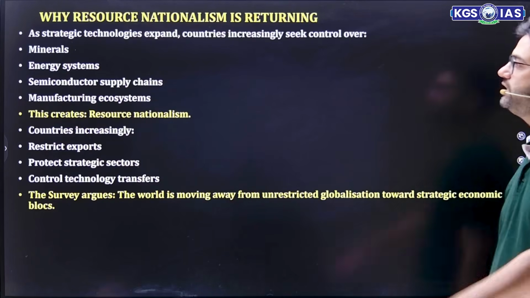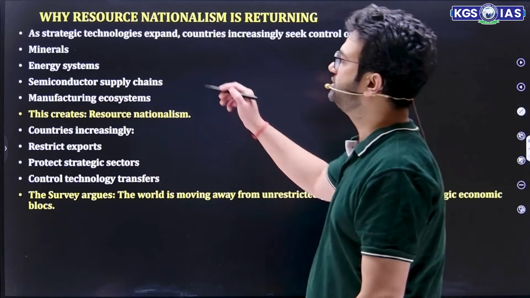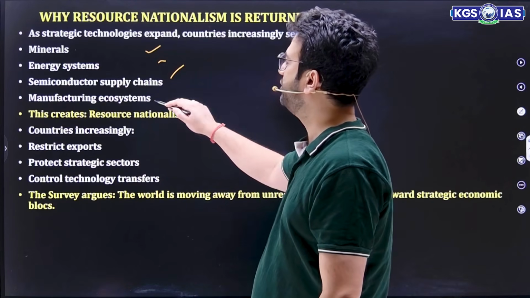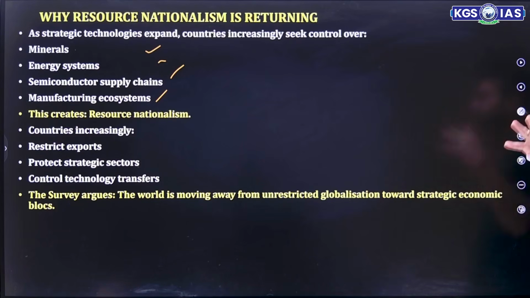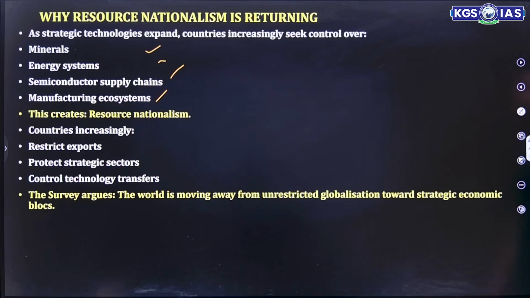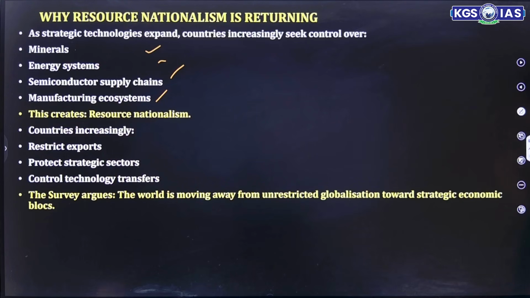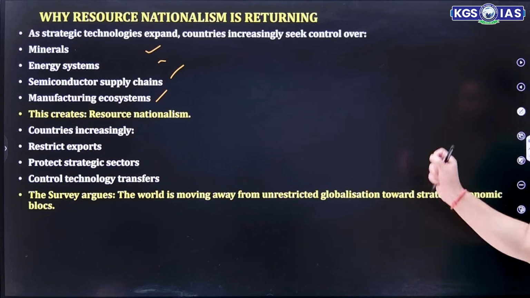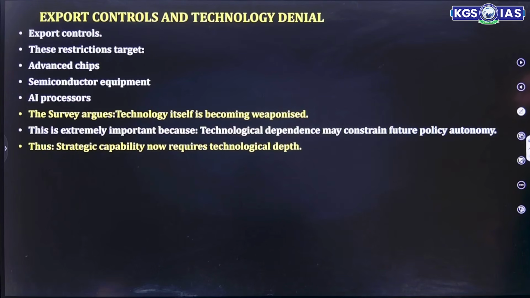So as strategic technology expands, countries increasingly seek control over minerals, energy systems, semiconductor supply chains, and manufacturing ecosystems, which creates resource nationalism. Countries restrict exports, protect strategic sectors, and control technology transfer. The world is moving away from unrestricted globalization towards strategic economic blocs. यही लाइन आ सकती है मेंस में आपके पास. मेंस में सीधी सीधी लाइन आपसे पूछ सकते हैं. The world is moving away from unrestricted globalization towards strategic economic blocs.